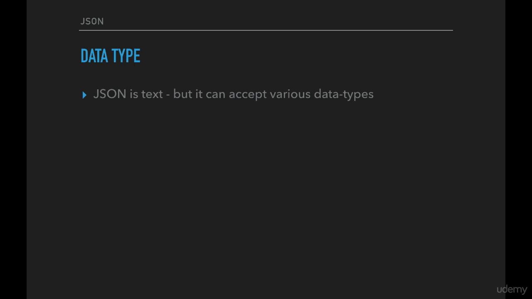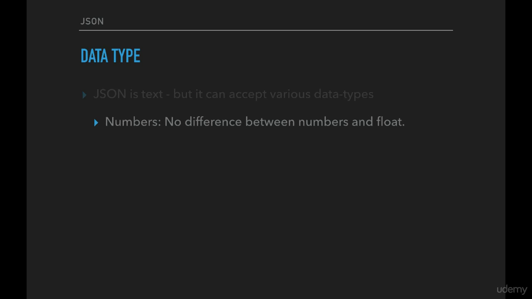So first thing, JSON is basically text, but it can accept various data types. The first one is of course numbers. This is no different from what we expect in JavaScript. The only thing is the numbers and the float values are the same in case of JSON. So for languages like Java, it might have numbers like integers as well as float. It may not be necessary that JSON will hold the values as int or a float. It will only hold it as a number.